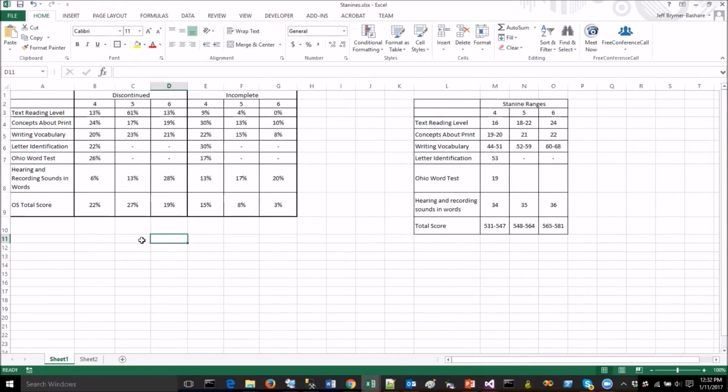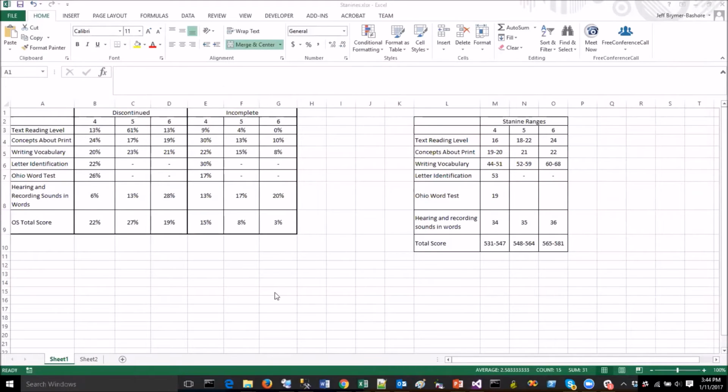Okay, so what we have is the 6 observation survey scores and also the OS total score. And we've got which percentage of students fell into which stanine ranges for discontinued and incomplete. So we've got discontinued there for stanines 4, 5, and 6, and what percentages. And then we also have incomplete, and that's for stanines 4, 5, and 6 as well. And if you're not 100% certain as to which stanines fall into which range for which observation test, over on the right there, we've got that broken out as well.